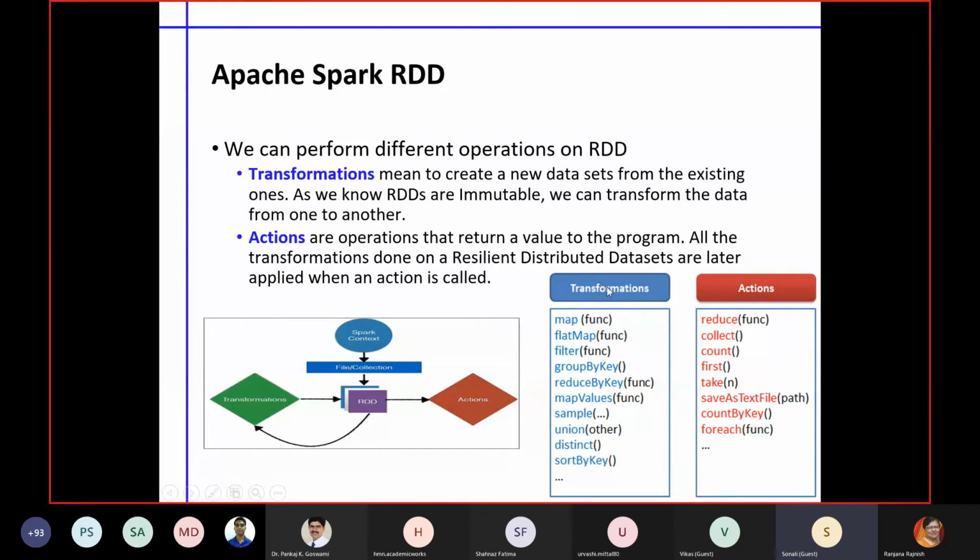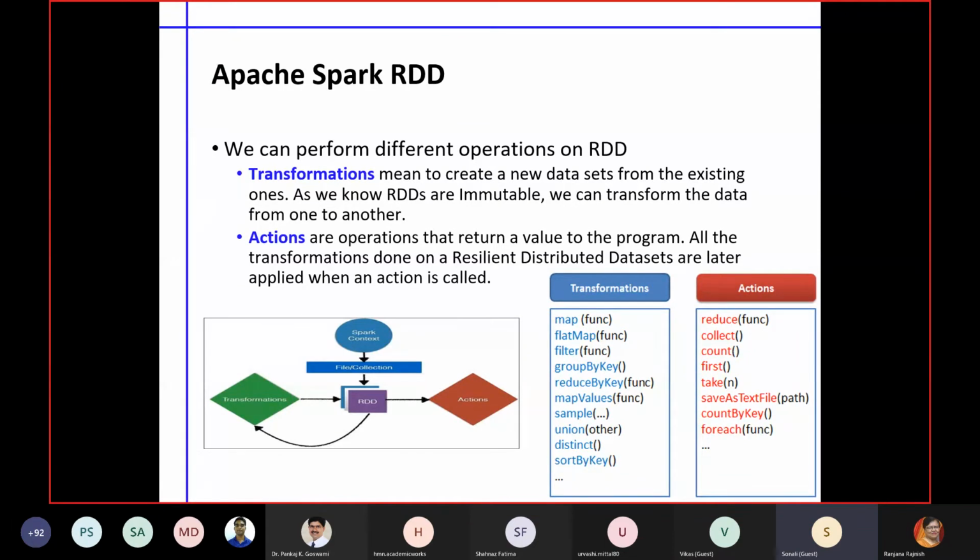Transformation functions are simply a kind of changing the format or presentation, so they are more abstract, but action functions are actual computation. Transformation functions are like selection, like filter, and action functions are like multiplication, division.